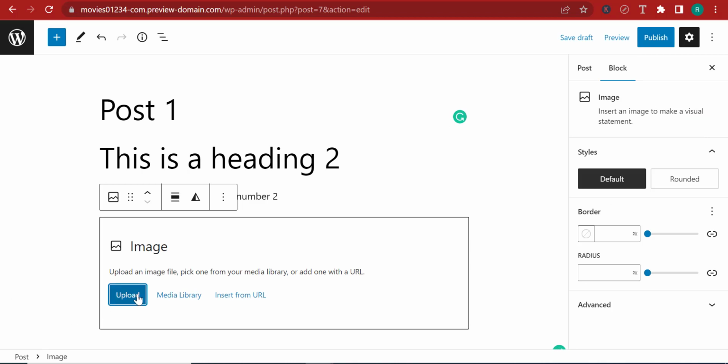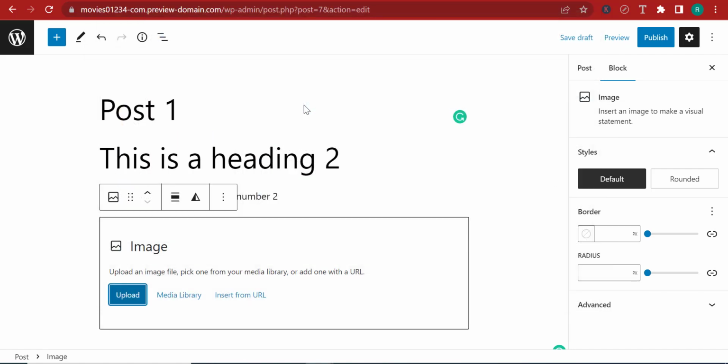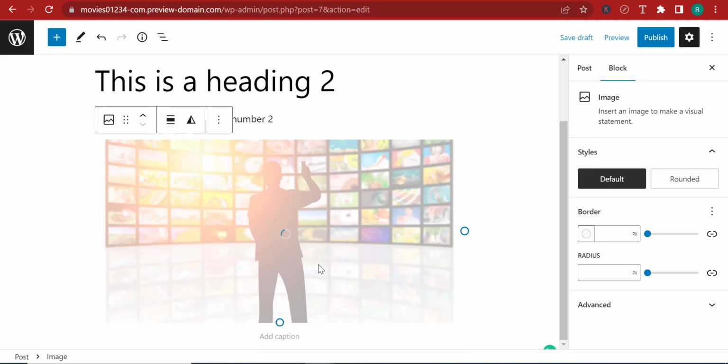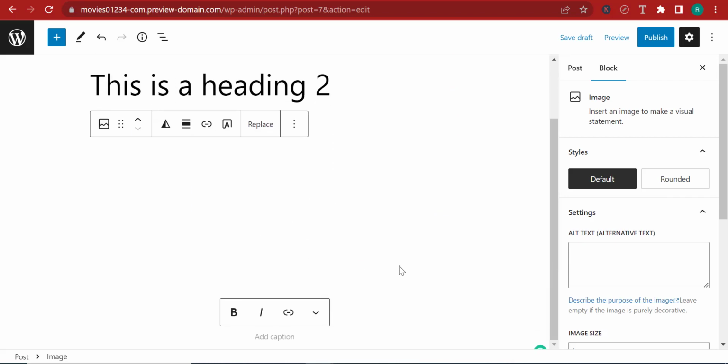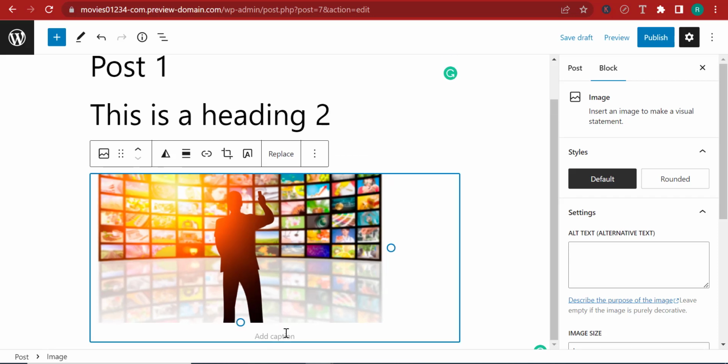I can upload an image from my media library or from my computer. So I'm going to click on upload and I'll be taken over here. So let me upload this image and there you go. I have an image right now. An interesting thing about these images is that you can actually resize your images. It's showing up in pure quality here. You can resize it. And you can add a caption to the image.